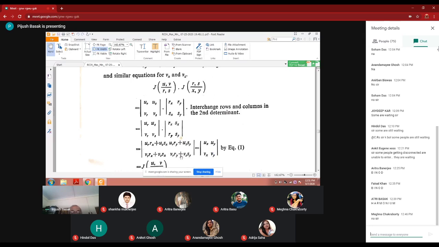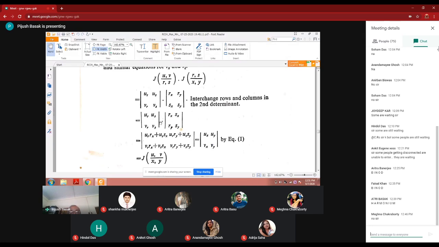So you'll get this, and multiplying the two determinants. Don't ask me how to multiply, because you have done a lot of determinant multiplication. These two determinants are multiplied, then you will get this. Does anybody have any problem in determinant multiplication? No, sir. Determinants multiply row by column.